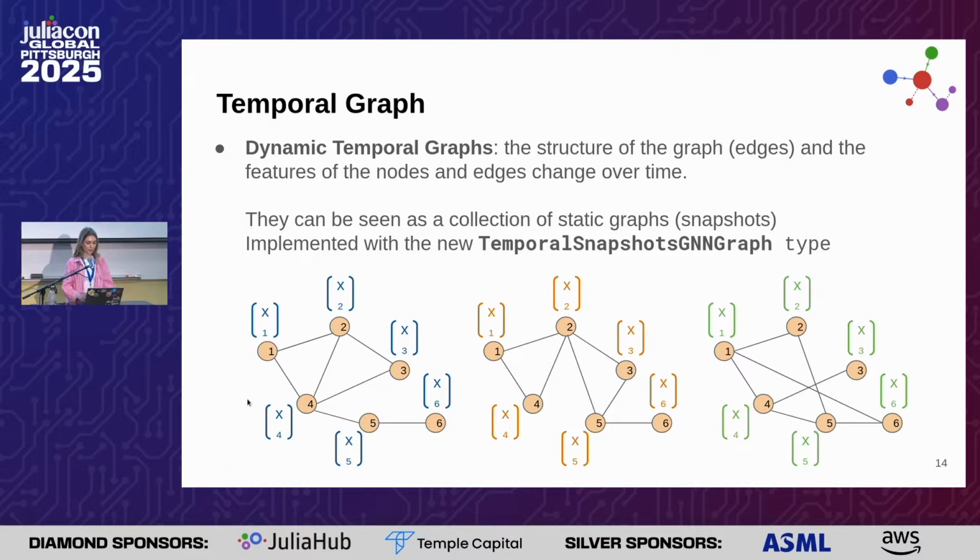And after, we can also create a dynamic temporal graph, which means that both the graph topology and the features change over time. In this case, we handle just the case in which the number of nodes is fixed and the edges instead can change over time. And in this case, the temporal graph can be seen as a collection of static graphs, and so it is called a temporal snapshot GNN graph type.